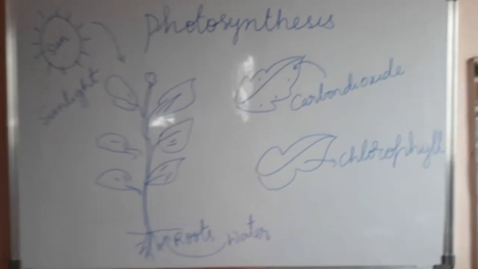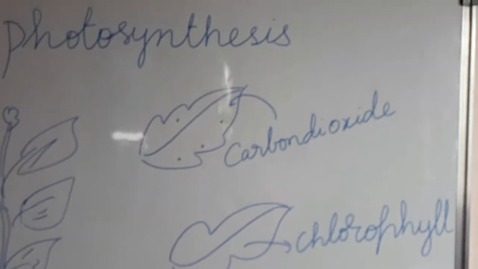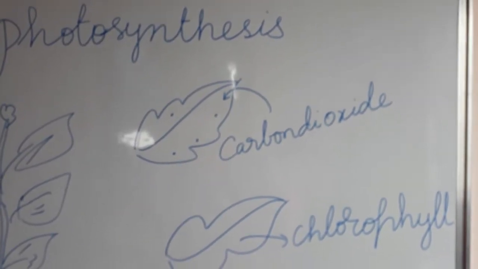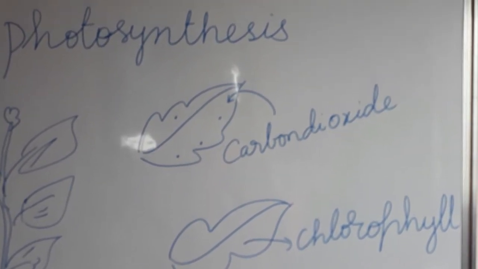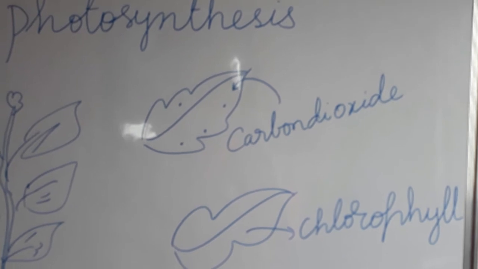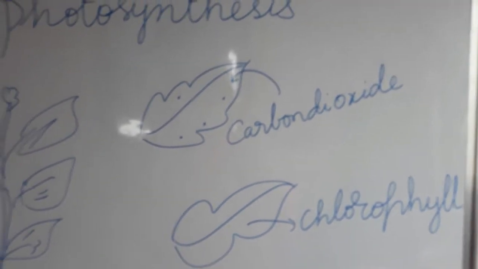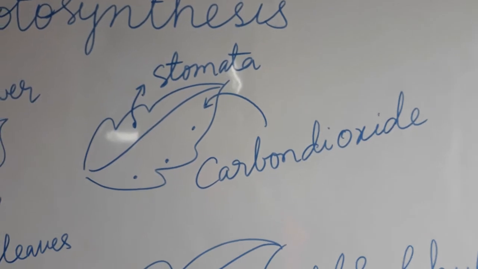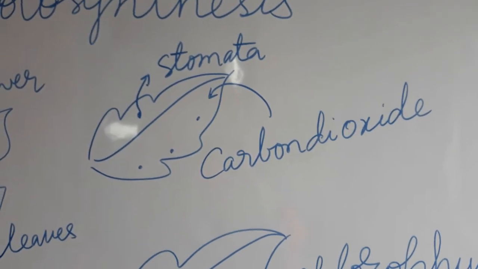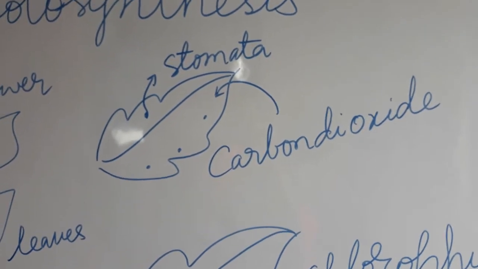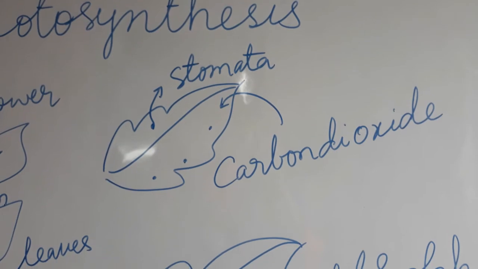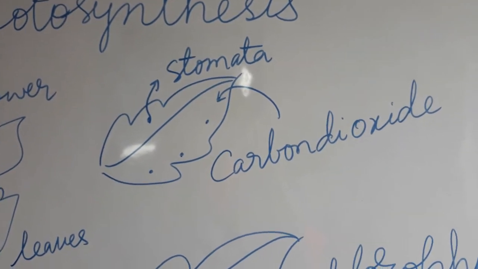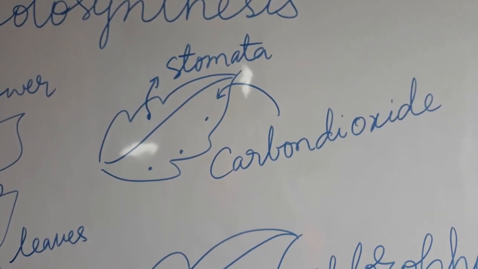And if you observe in this picture, see, I have drawn a leaf and the carbon dioxide is going in. There are small dots on the leaf. Have you observed them? See, if you can observe, there are small dots on the leaves. These dots are nothing but stomata. What are those called? Stomata.